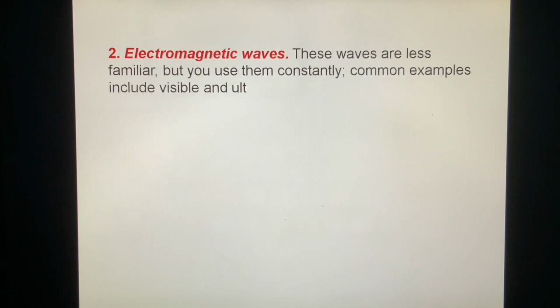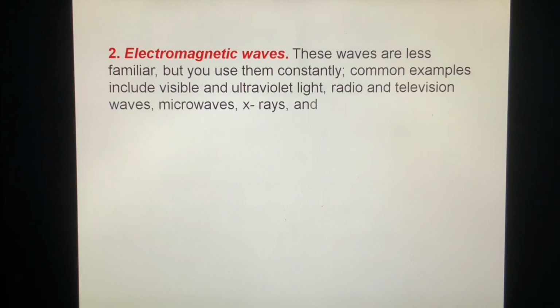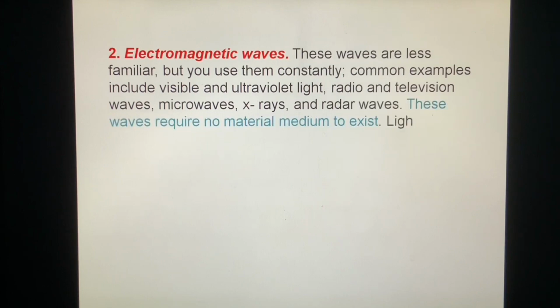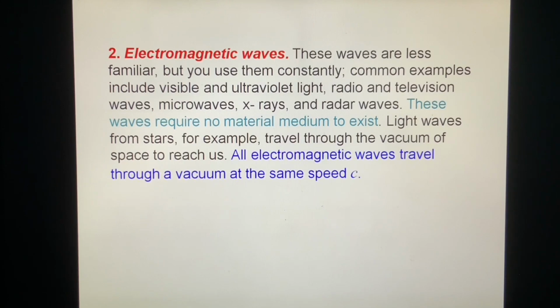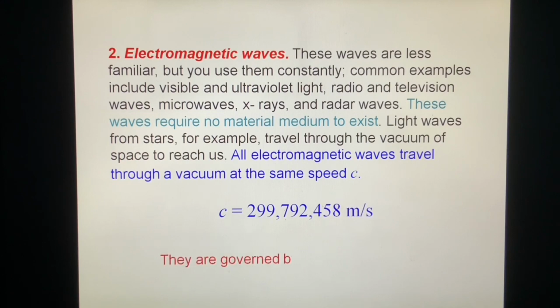Common examples include visible and ultraviolet light, radio and television waves, microwaves, X-rays, and radar rays. These waves require no material medium to exist. Light waves from stars, for example, travel through the vacuum of space to reach us. All electromagnetic waves travel through a vacuum at the same speed c. c equals 299,792,458 meters per second. They are governed by Maxwell's equations.